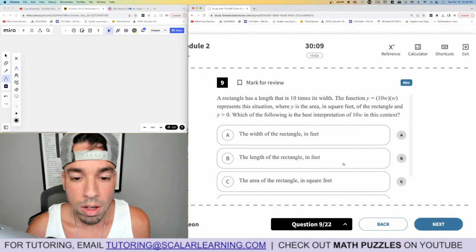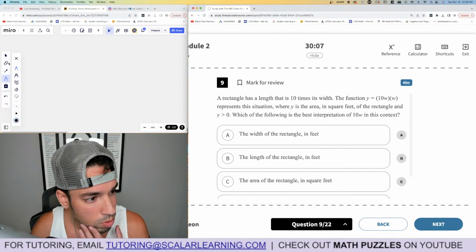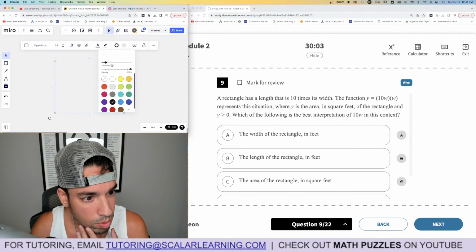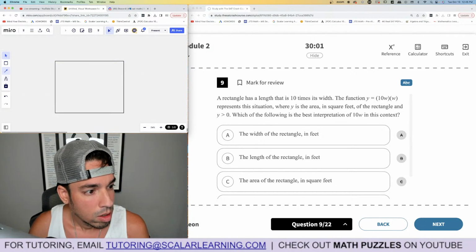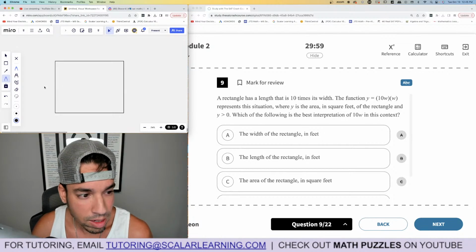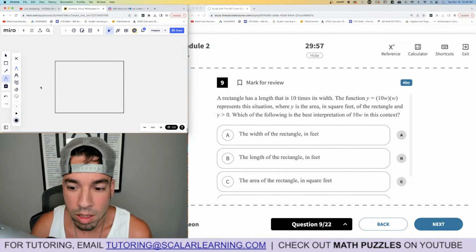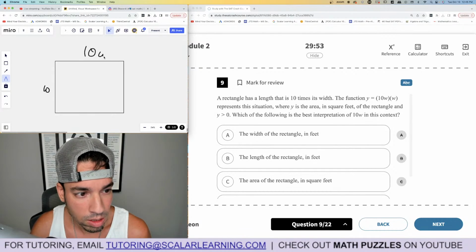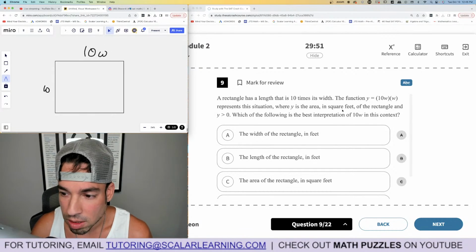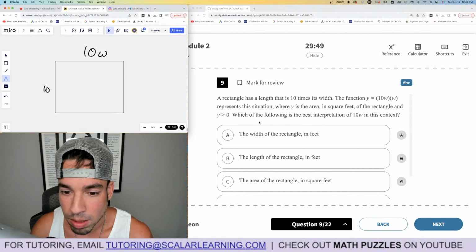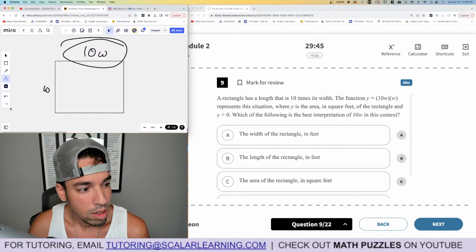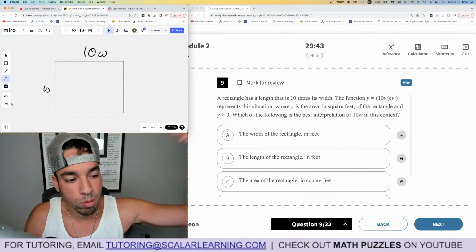Boom, done. 9, rectangles. Okay, let me draw a rectangle. Why is it doing that? Okay. A rectangle has a length that is 10 times the width. They give us it right there. So width, 10, obviously it's not to scale. And where y is the area of the rectangle, blah, blah, blah. Which of the following is the best interpretation? 10W. It's the length. We already said, right? They said, what's the interpretation? We're reading it. We're putting the diagram together.